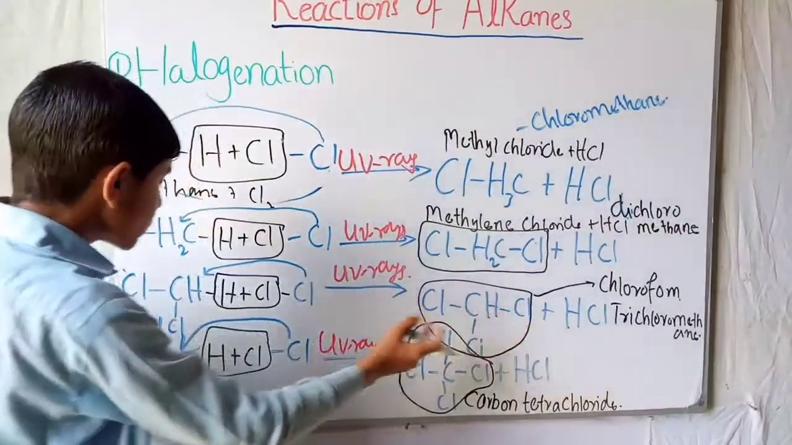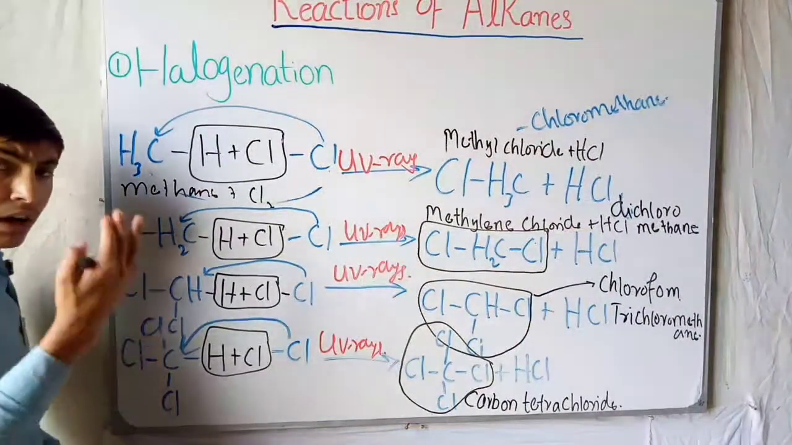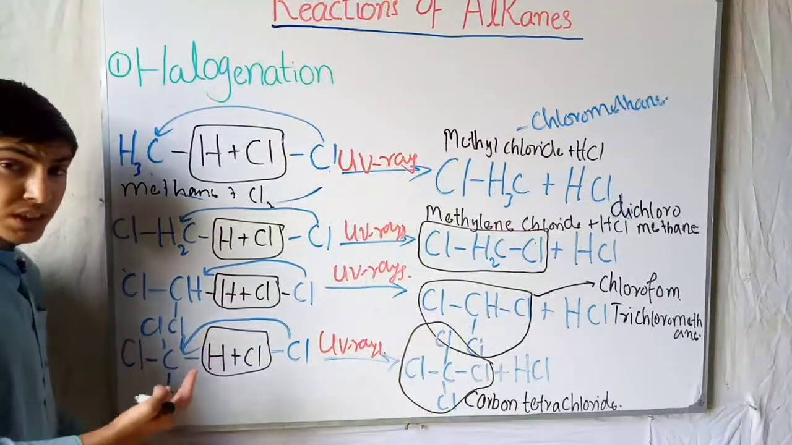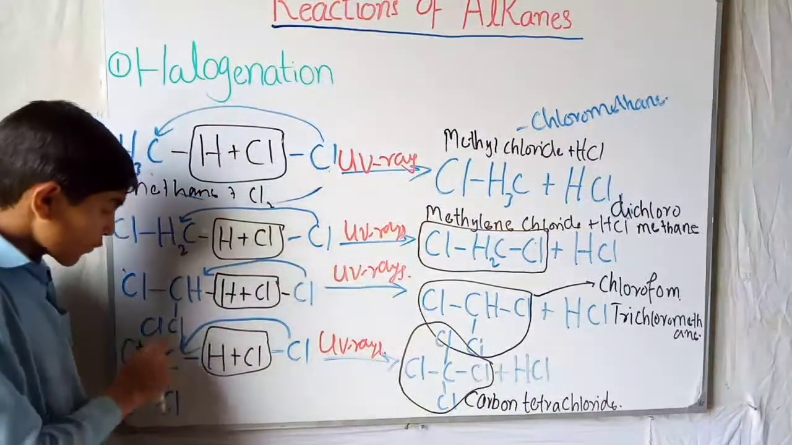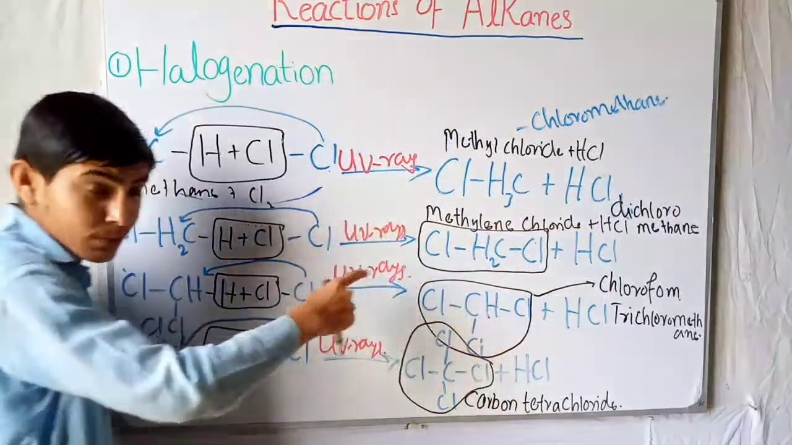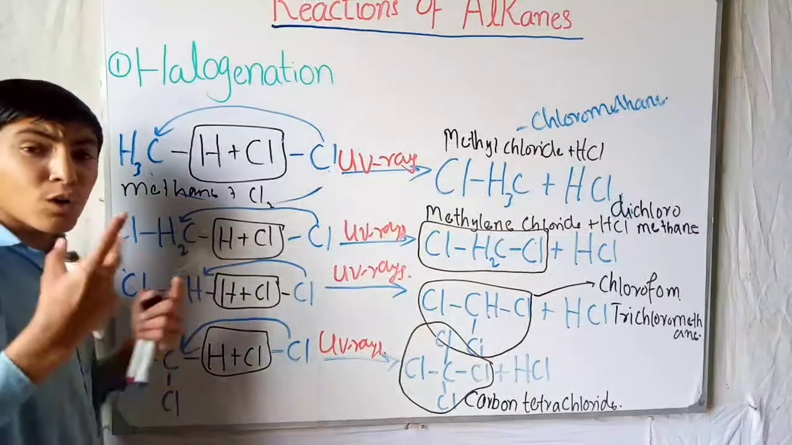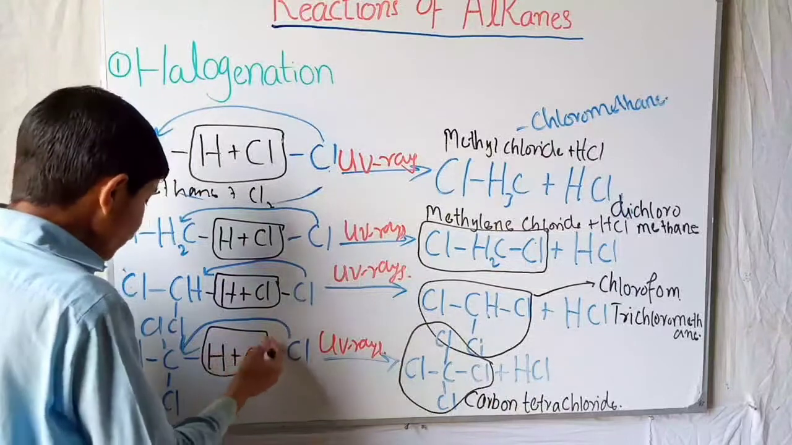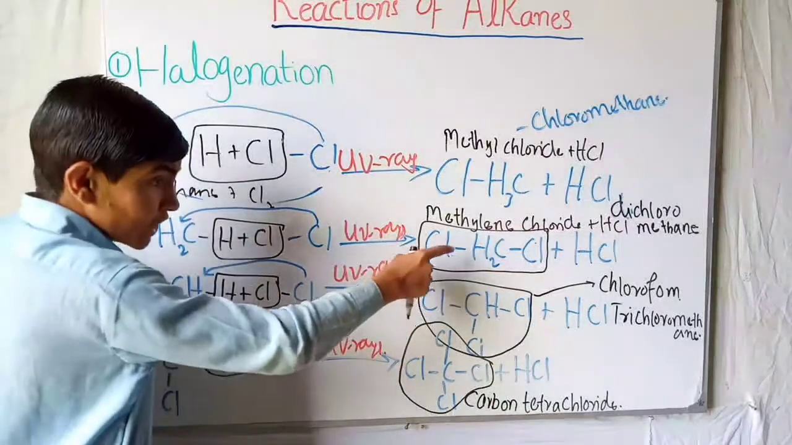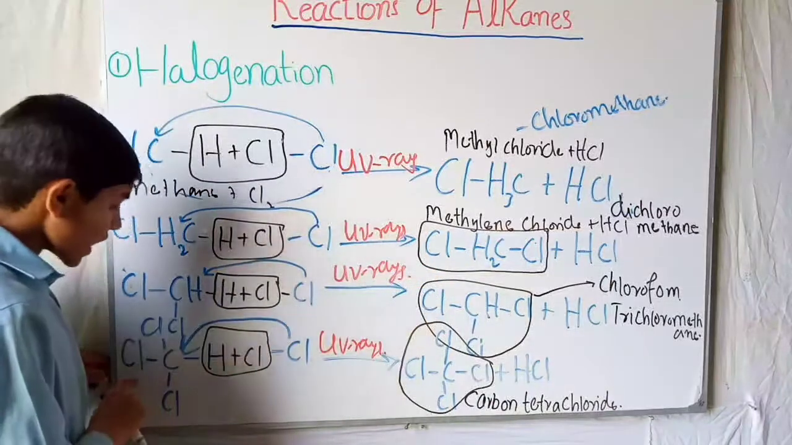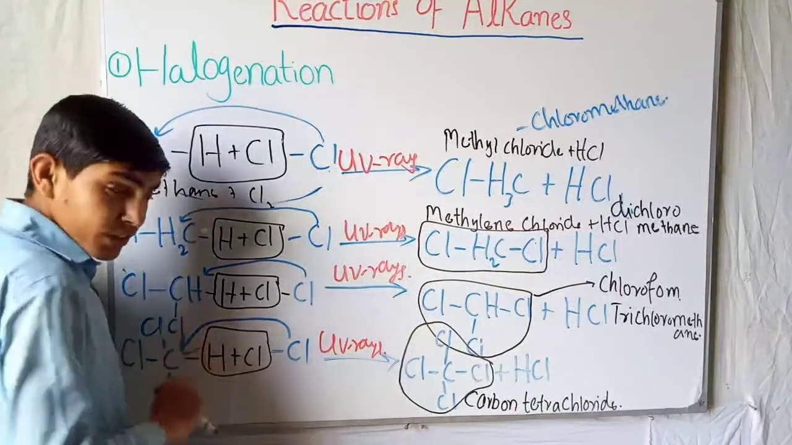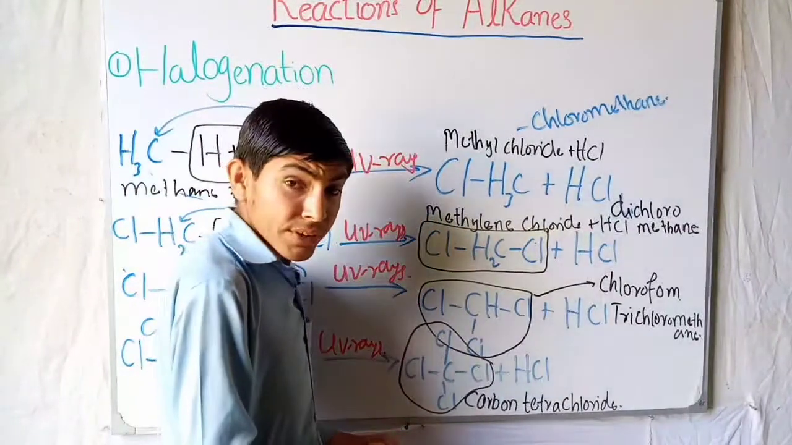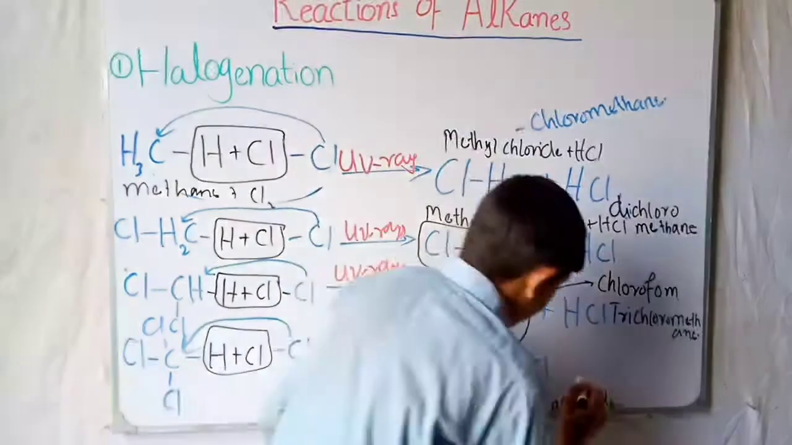Again, we reacted trichloromethane with the Cl2 molecule. So what did it give us? One Cl reacted with the last hydrogen on the carbon atom, so the carbon became alone, and now one Cl bonded with the chloroform carbon and the other Cl bonded with the hydrogen. So in the product it gave us carbon tetrachloride, or we can say tetrachloromethane.